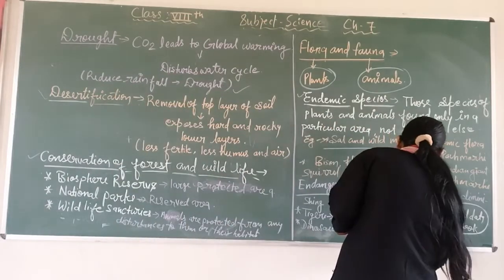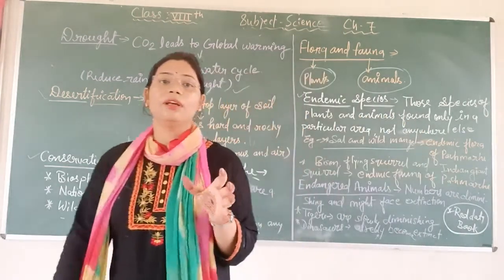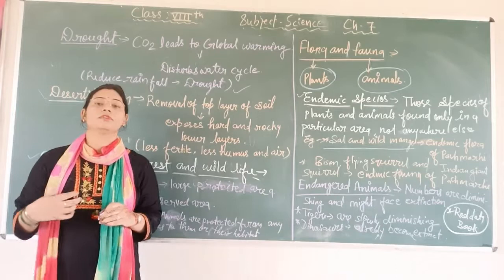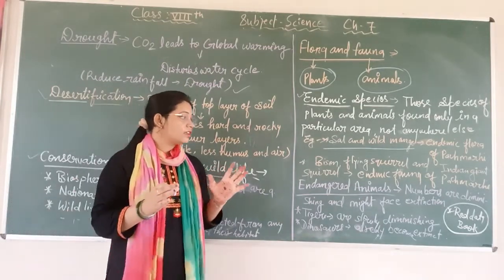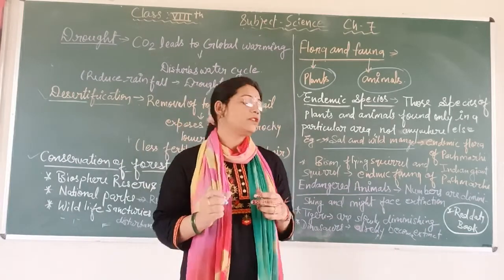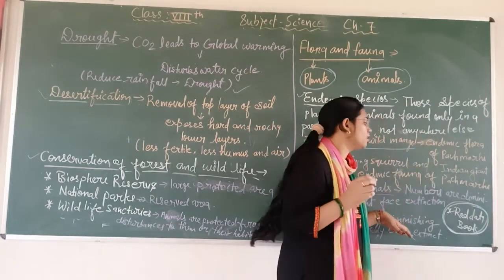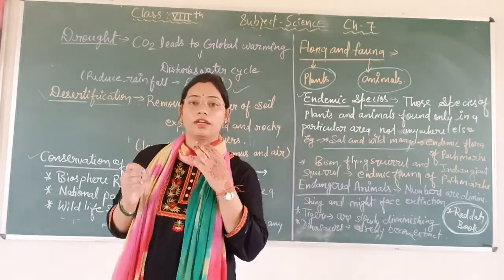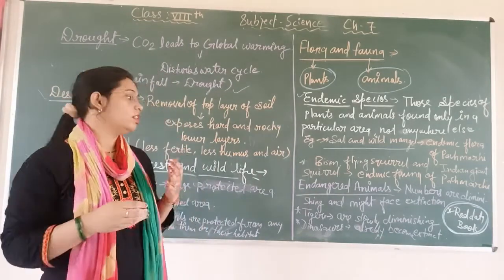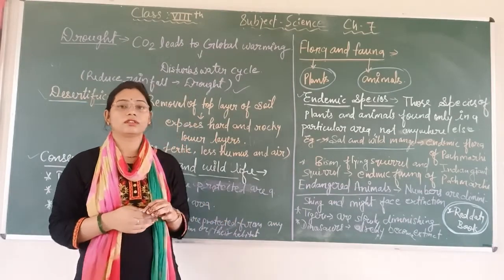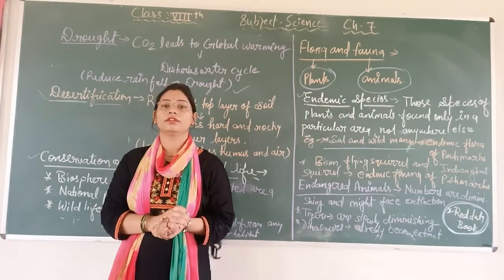And how do we know whether a particular animal is endangered or not? To maintain data of endangered animals, there is a data book, which is known as the red data book. So what is the red data book? It is a book where all the data of endangered animals is given. That is known as the red data book.